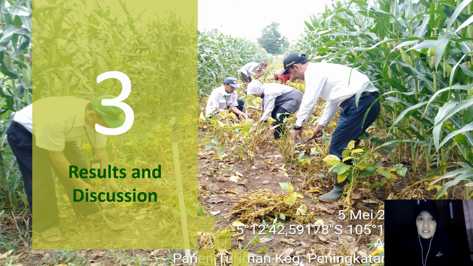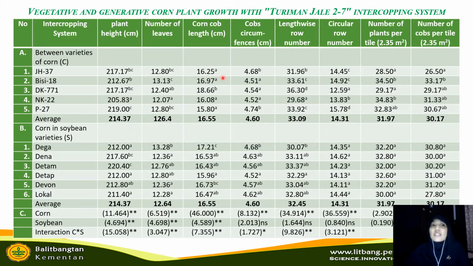Next is the results and discussions. This is the vegetative and generative corn plant growth with Turiman-Jale 27 intercropping system. We can see here in all variables of corn growth between varieties of corn, there are significant differences at 1% level of Duncan test. Likewise, in the vegetative and generative corn plant growth in soybean varieties, there are also significant differences at 1% level of Duncan test.